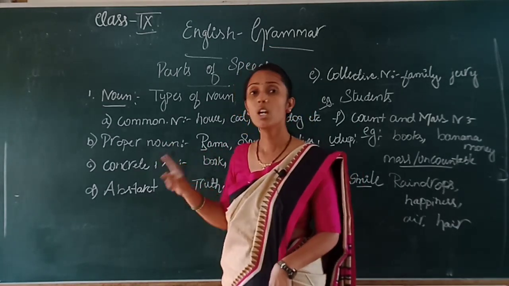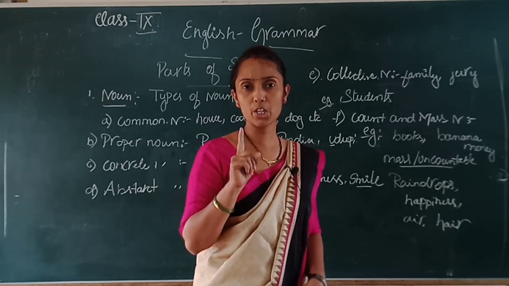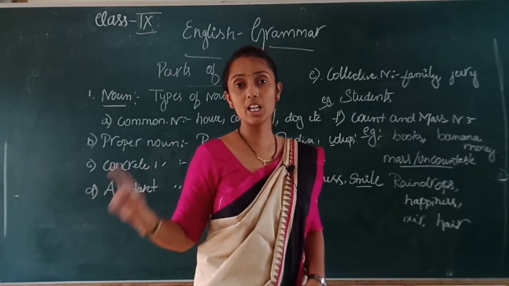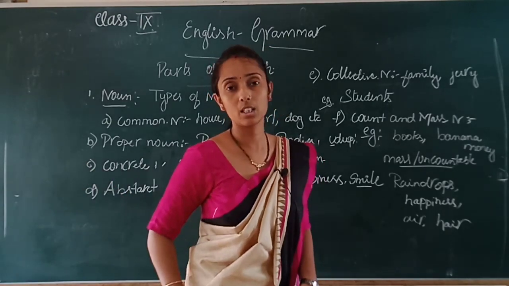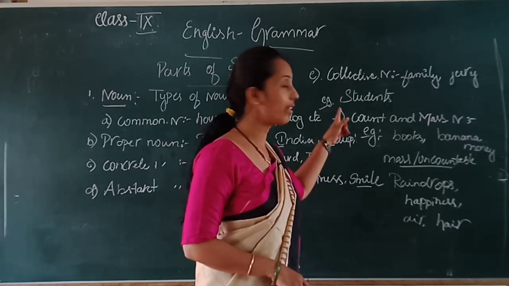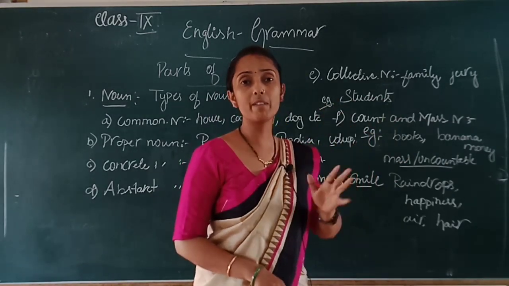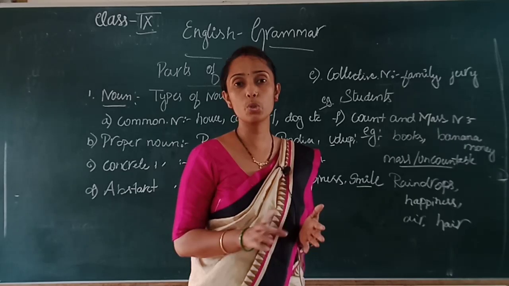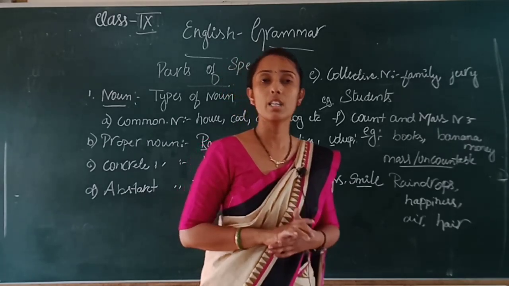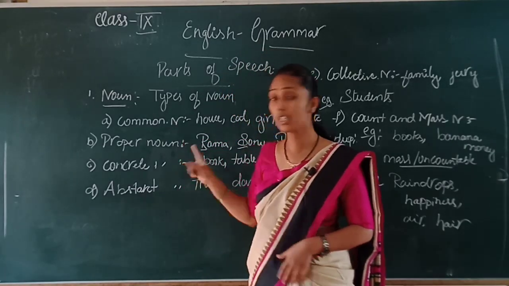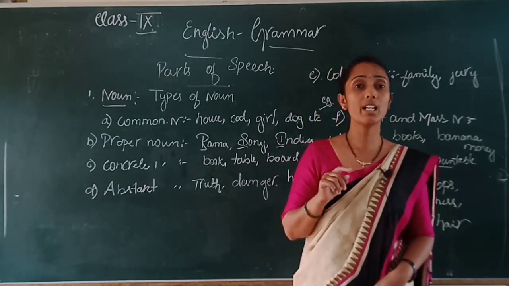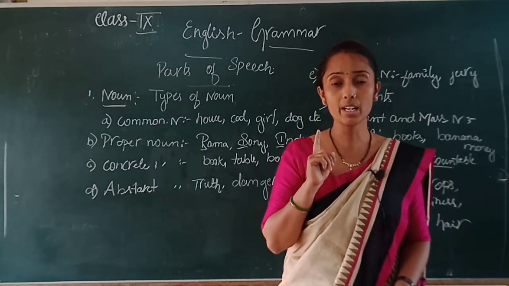See, a proper noun is where we give identification to one individual, that is, she is a student of 9th, isn't it? Whereas collective means 9th students, where we are not referring to any one or two students, we take the entire group as 9th students. Whereas a proper noun is a singular way of giving identification to only one individual.